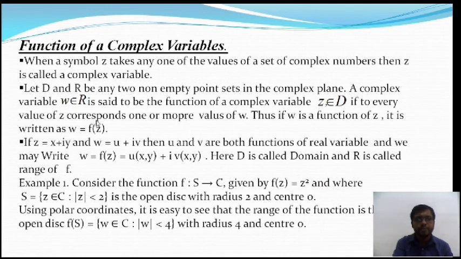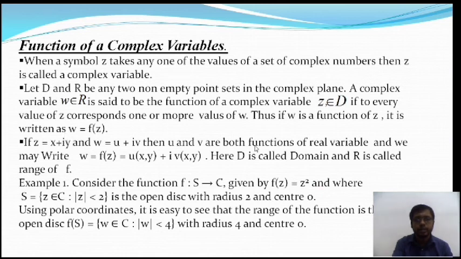Let z is equal to x plus iy, a complex variable, where x and y are real numbers, and let w is equal to u plus iv. So z is in the domain set, and w is in the range set. Then u and v are both functions of real variables, because they are functions of x and y.